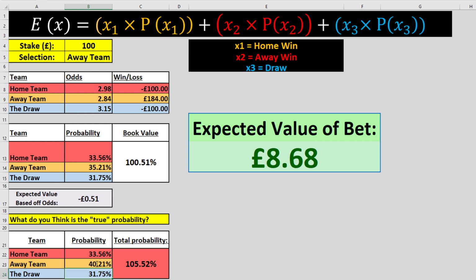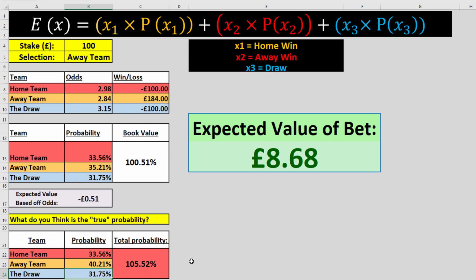However, if you're observant enough, you'll notice that the total probability box turned red. And why is that? That's because the total probability, or the book value, however you want to look at that, would go well over 100%, 105.52%. This is because we've just added 5% to the away team. So really what we want to do is take 5% off the other outcomes, if that makes sense, to get the total probability around 100%. Obviously I say around 100%, the book value is never exactly 100%. As you can see, the actual book value is 100.51%. So this spreadsheet is automatically calculated to say when the value is around 100%, the total probability box will turn green. So because I've added 5% to Brighton, I need to take 5% elsewhere in the game, either from home team or the draw.